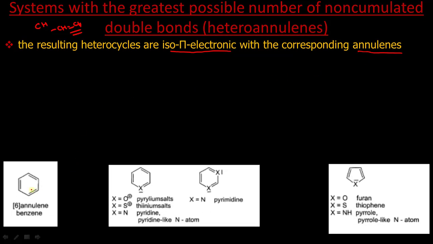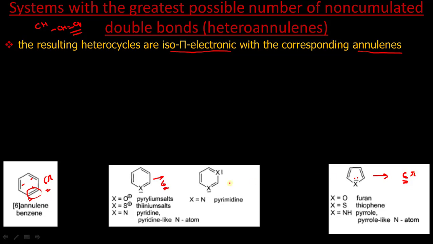Now you can say this annulene contains 2, 4, 6 pi electrons, and this annulene which is obtained by replacing this CH by X also contains 2, 4, 6 pi electrons, and even this annulene which is obtained by replacing this CH double bond CH by X contains 2, 4, and this heteroatom gives 2 electrons to the pi system, so it contains 6 pi electrons.